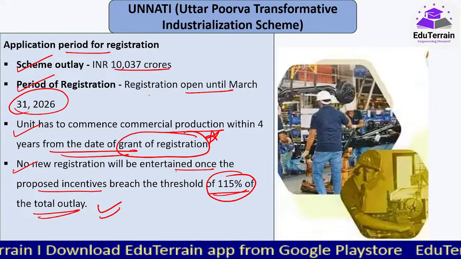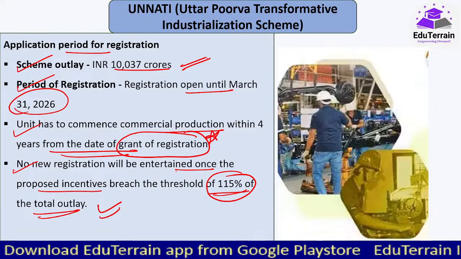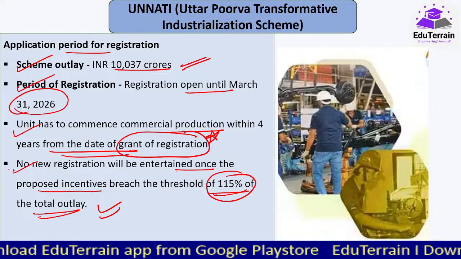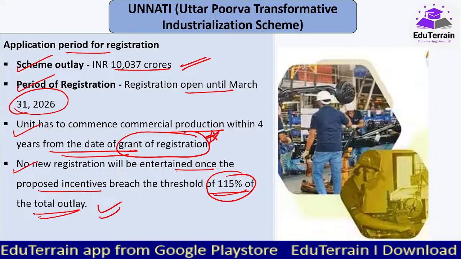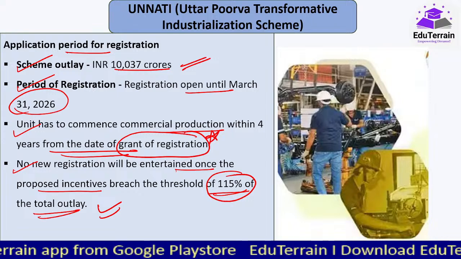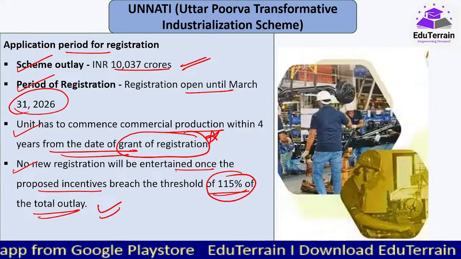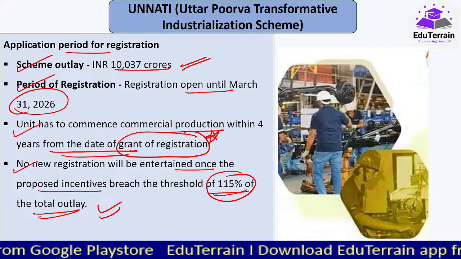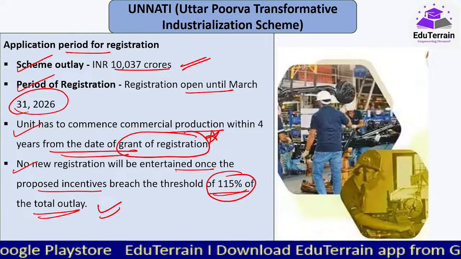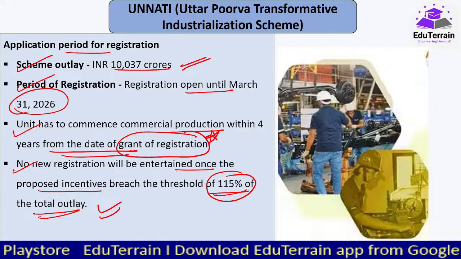Once that 115% is reached, they'll not allow any new registration until the older ones get all their formalities completed. Okay, so this is all that you need to look into when it comes to the Unnati scheme.